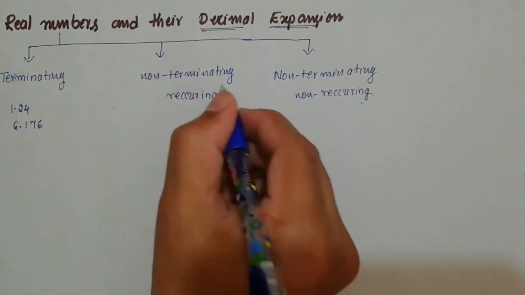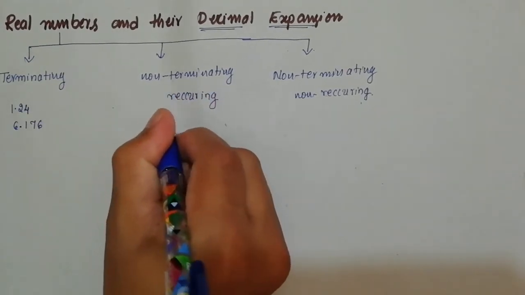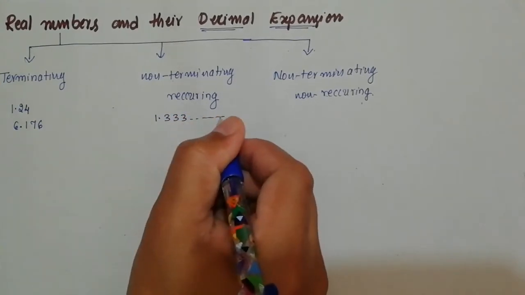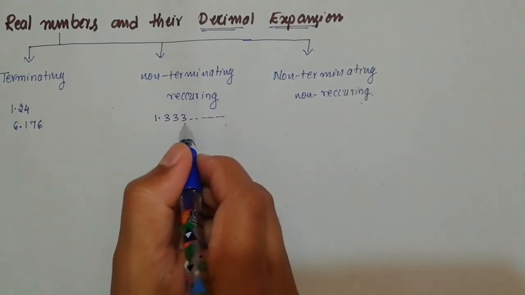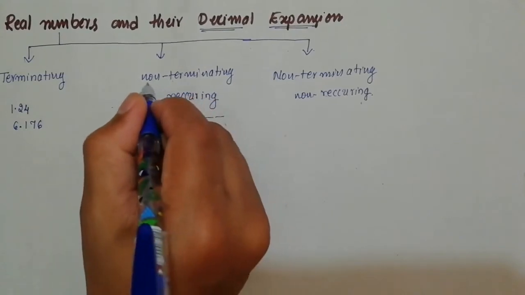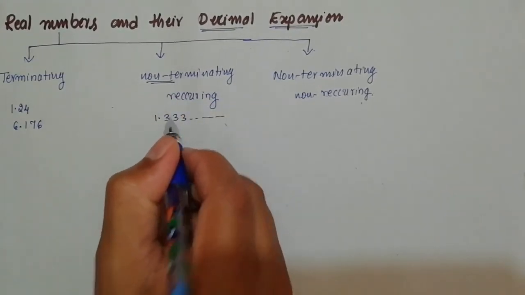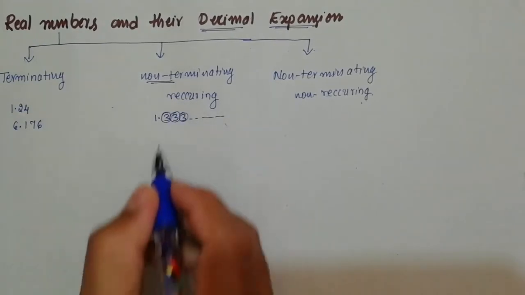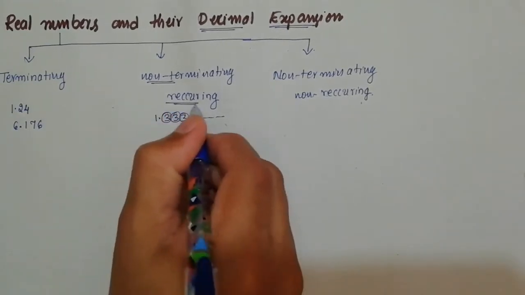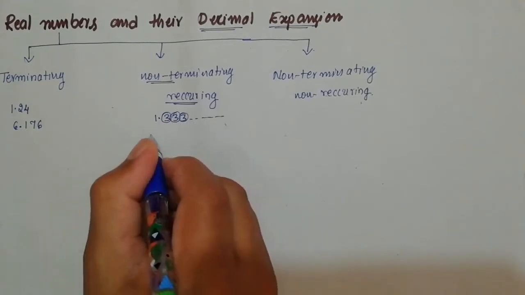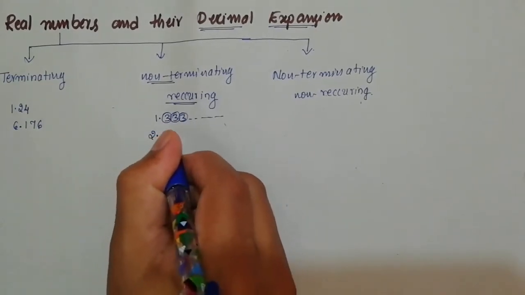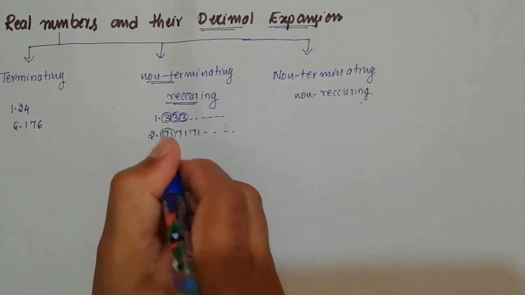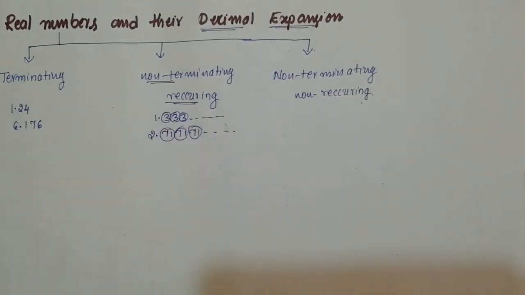But here, look at here, non-terminating recurring means 1.333 and so on. I have written dots at the end means it is never ending. That's why it is non-terminating. Recurring means what? Here 3 goes on repetition. So if it occurs like this, it is called as recurring. Here only one digit goes on repetition. Now look at here, 2.717171 and so on. Here two digits go on repetition, 717171.